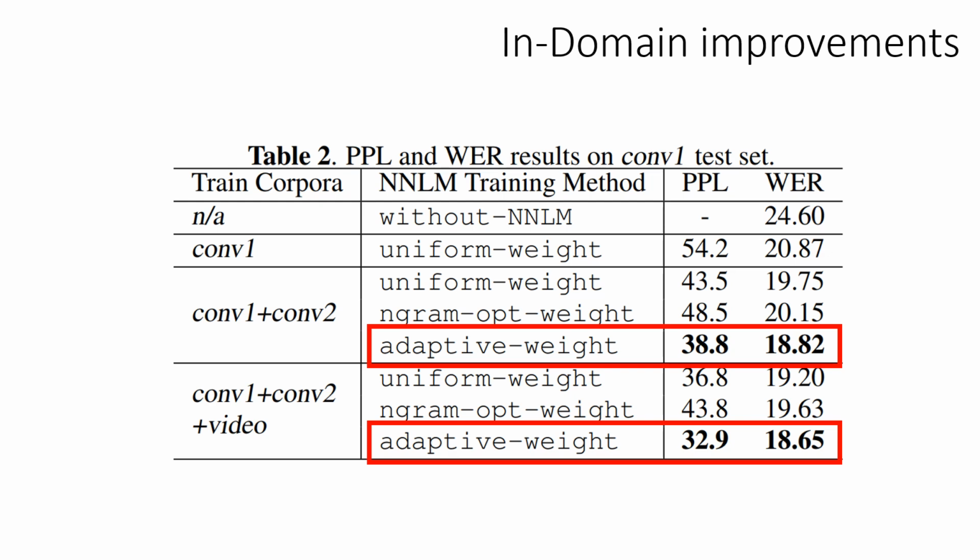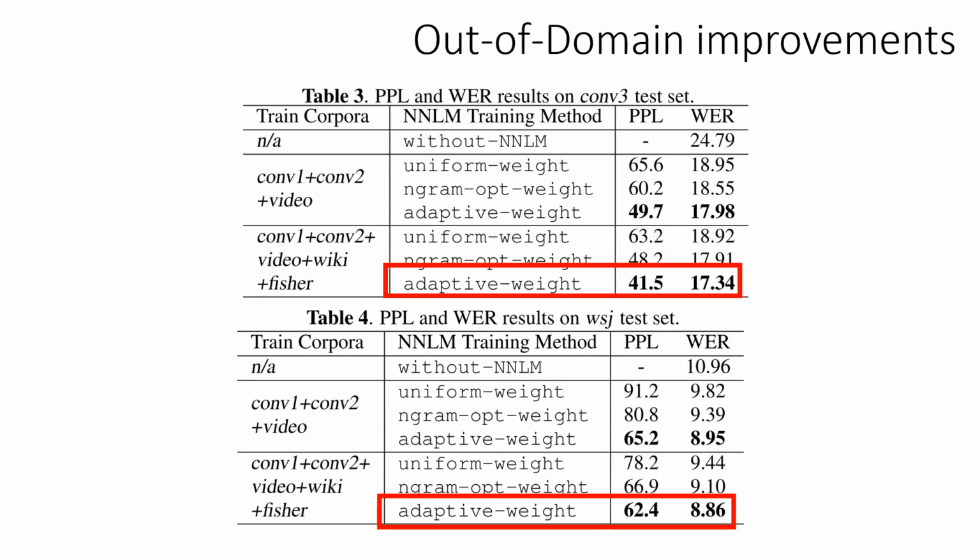And with that, we get significant improvements over using static sampling probability distribution methods and the use of n-gram models in both in-domain and out-of-domain speech recognition tasks.